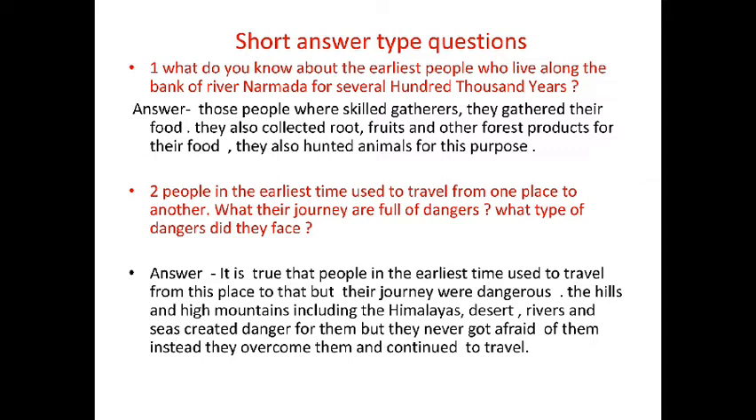Question number 2. People in the earliest time used to travel from one place to another. Were their journeys full of dangers? What type of dangers did they face? And the answer is, it is true that people in the earliest time used to travel from place to place, but their journey were very dangerous. The hills and high mountains, including the Himalayas, desert, rivers, and seas, created danger for them, but they never got afraid of them. Instead, they overcame them and continued to travel.